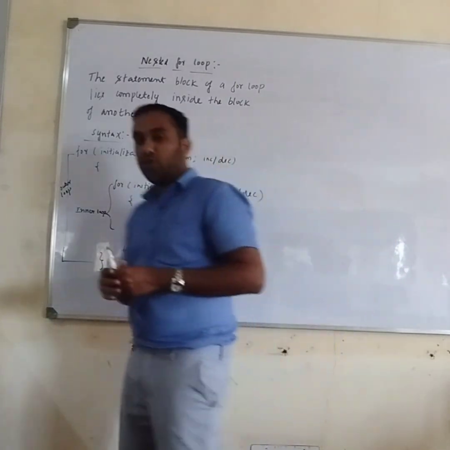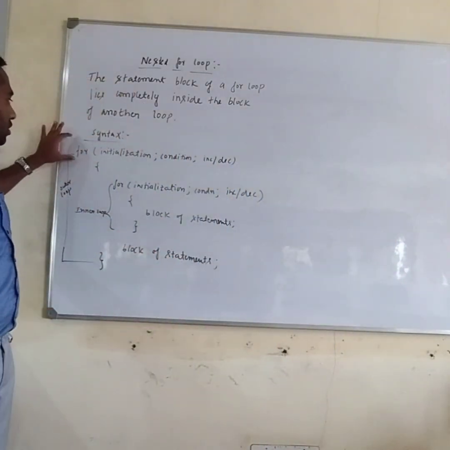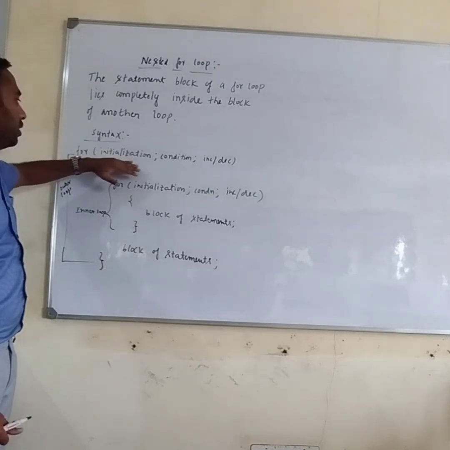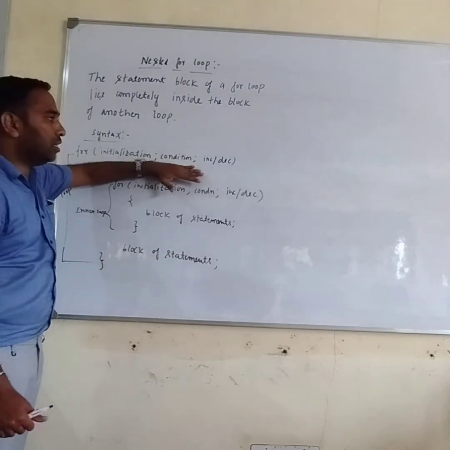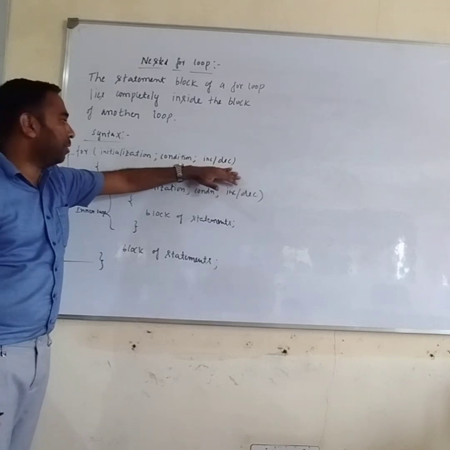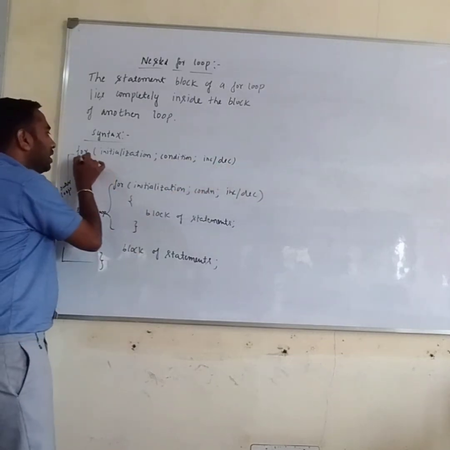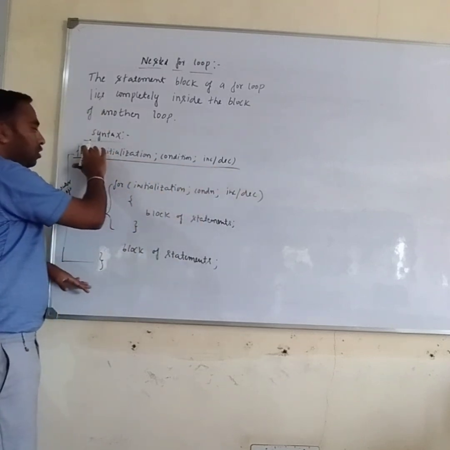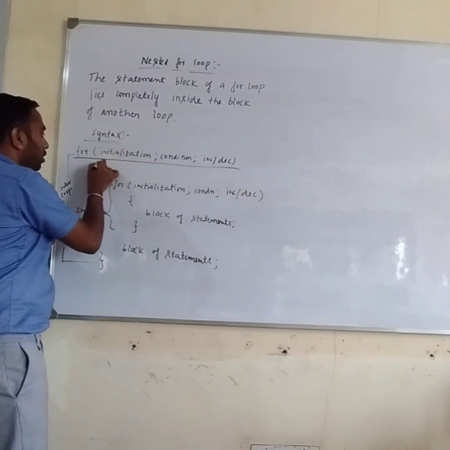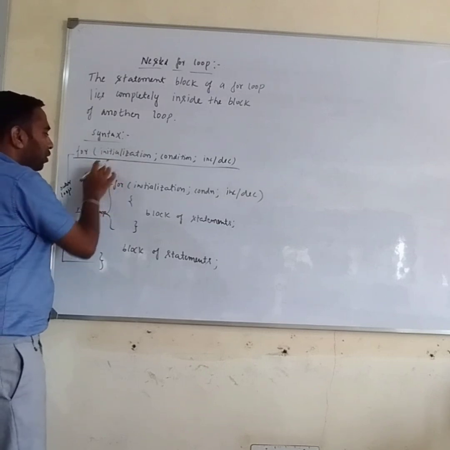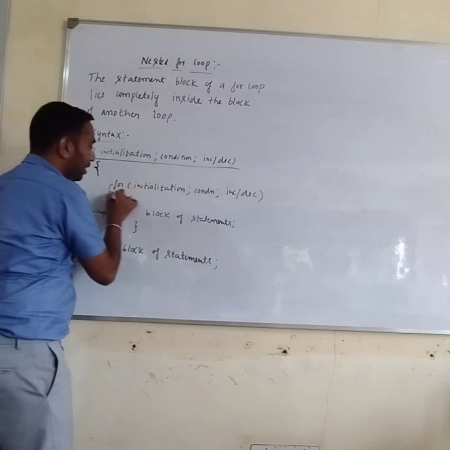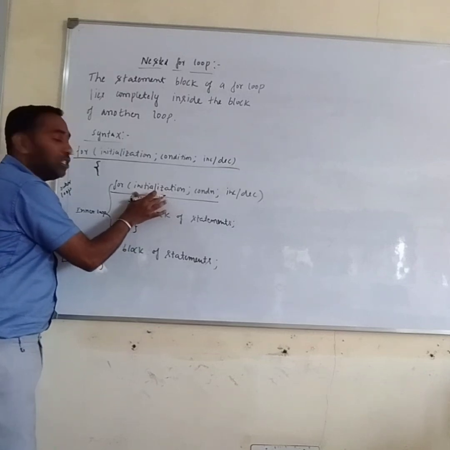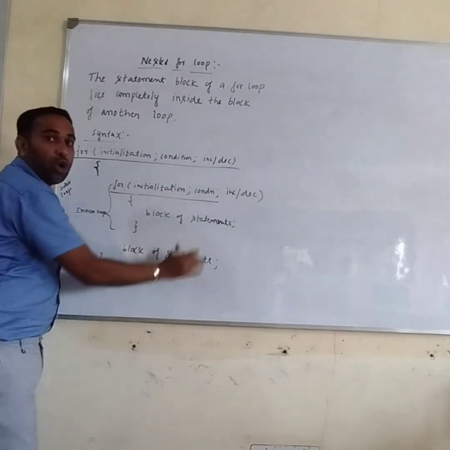Here I am going to write first the for loop, the same syntax. I am going to write initialization, condition, and then increment or decrement of the value. This for loop is called the outer loop. Then inside this for loop, I am going to write one more for loop. That is called the inner loop.